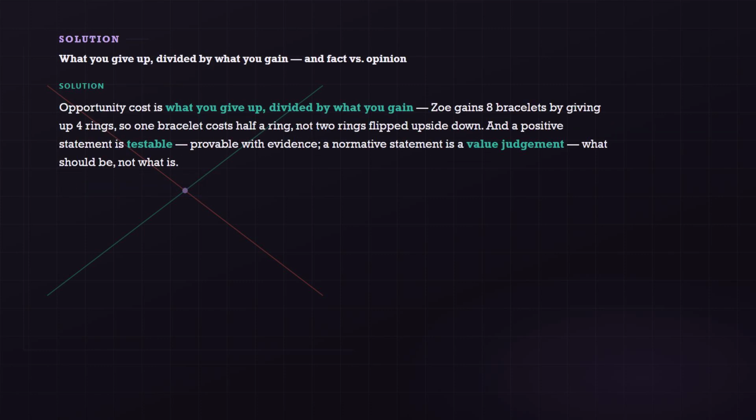Here is the solution. Opportunity cost is what you give up divided by what you gain, not the other way around. Using Zoe's example, she gains 8 bracelets by giving up 4 rings, so the opportunity cost of 1 bracelet is 4 divided by 8, or half a ring, not 2 rings, which is the ratio flipped upside down. And a positive statement is testable. It describes what actually is the case and can be proven right or wrong with evidence. A normative statement is a value judgment, what someone believes should be the case, which can't be definitively proven either way. Positive means fact-based, not upbeat.